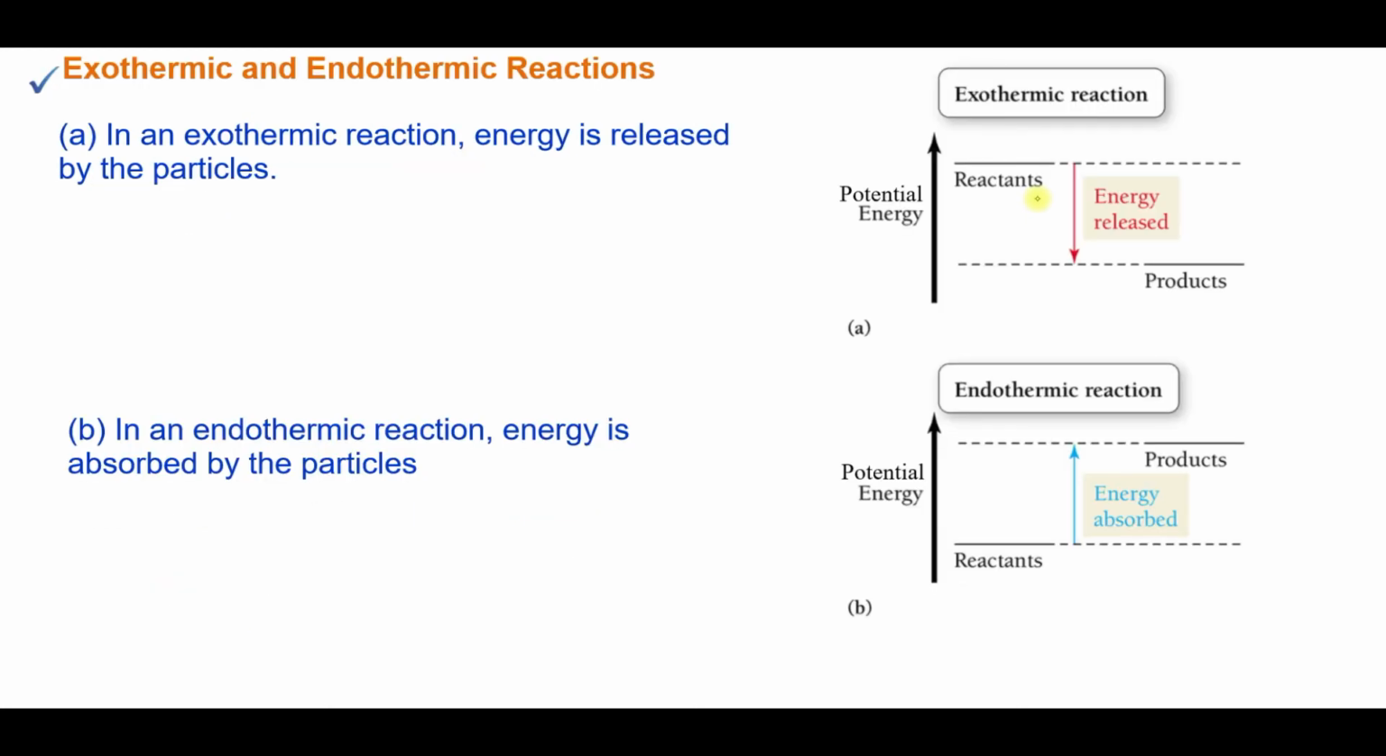We talked about exothermic reactions. The energy is released by the particles. What this means in a chemical reaction is that the reactants start off with more energy than the products end up with, and that amount of energy, the difference, is released.